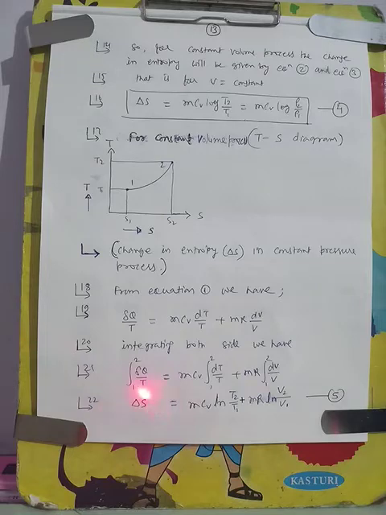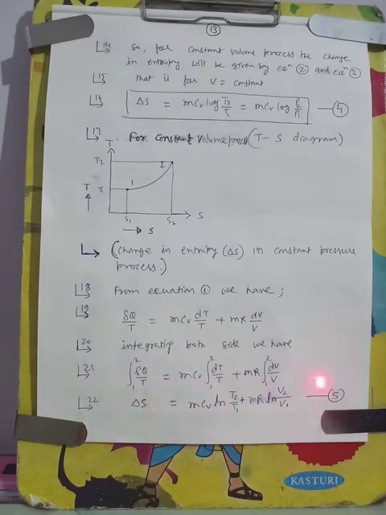So delta S is equal to mCv, and dT by T will give log T, with lower limit T1 and upper limit T2. So we write mCv log T2 by T1 plus, with lower limit V1 and upper limit V2, mR log V2 by V1. So this equation 5 gives us the change in entropy during constant pressure process.